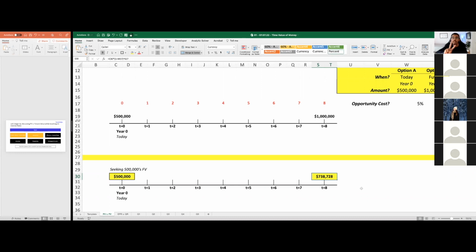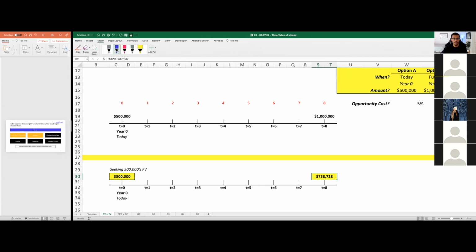But there are two ways for us to do this. And right now, I'm going to build off that intuition and also throw at you an example that I want you to do. What we did here is that we took our money that we were supposed to receive today, which was 500K. So that's our present value. And we said, okay, if we take our present value and we do 1 plus K to the power of N, what would be our future value?